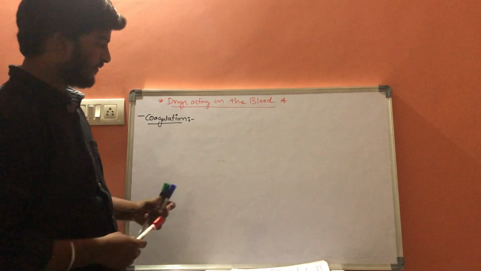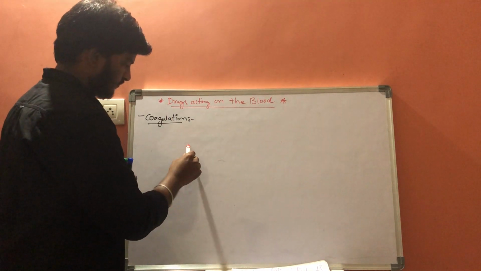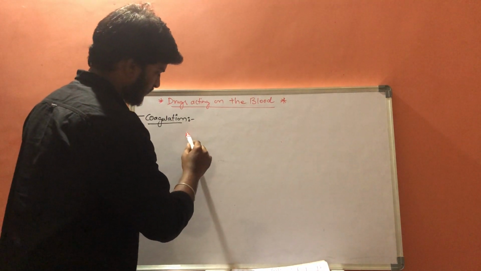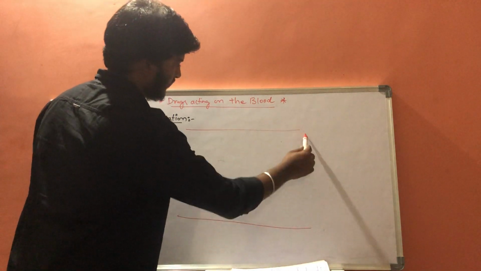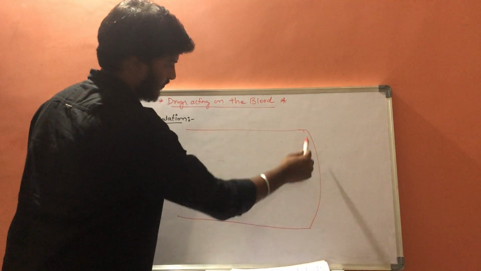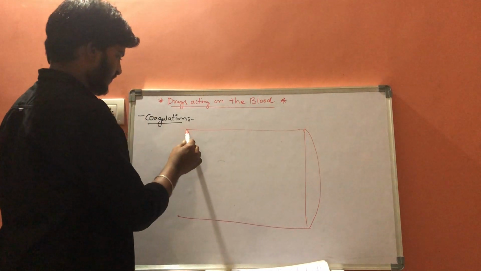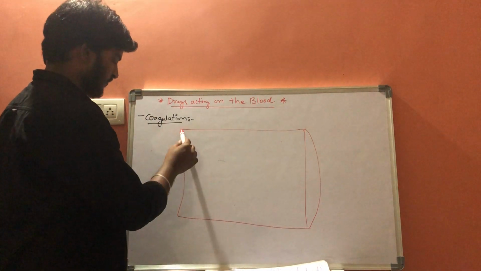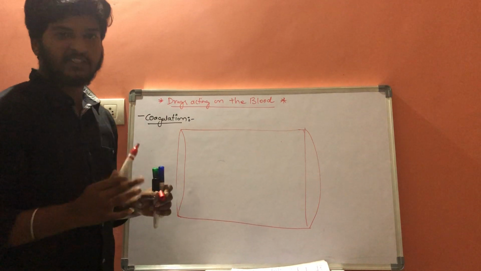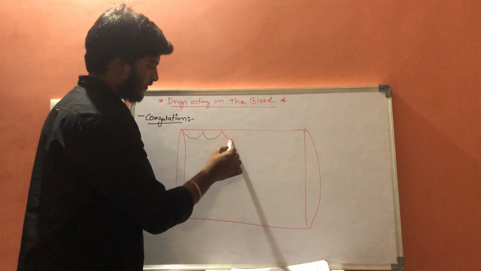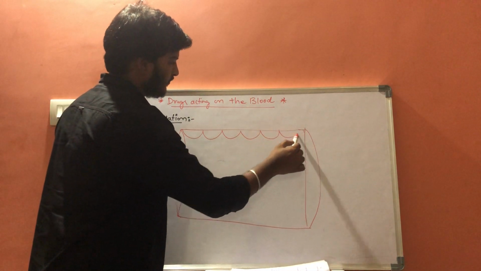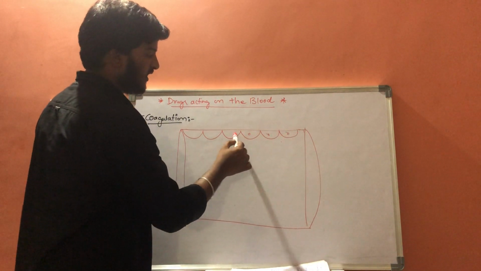Now let us consider this is a blood vessel, and these are the endothelial cells.